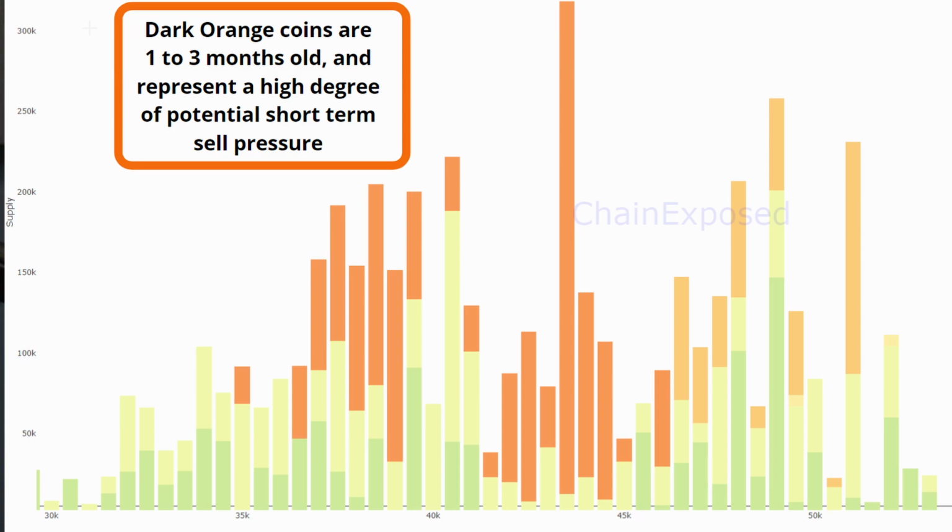So you can see that there's a large number of coins which have been acquired in this range, which have been held for about 1 to 3 months now. So while many of these coins may be eventual long-term holders, we're very likely to see that many of these coins are going to be sold, especially if we start going up to 50K, 60K, etc. So these are going to be creating additional sell pressure.